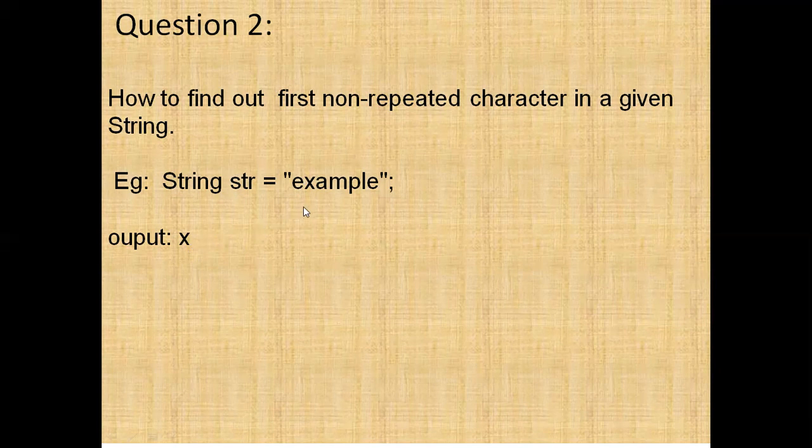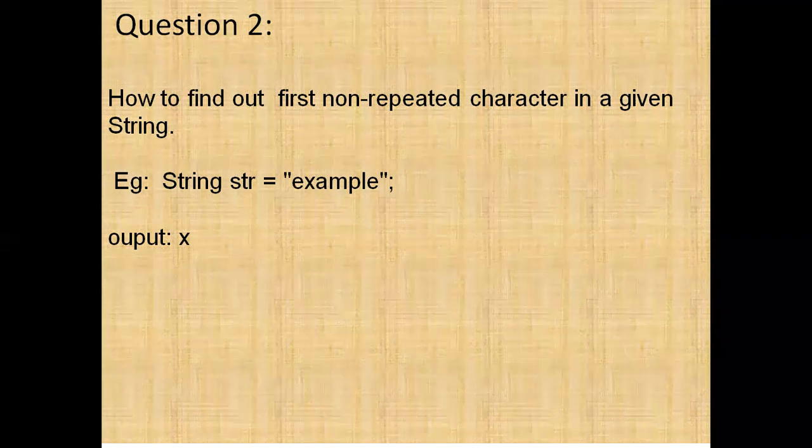And they asked for the first non-repeated character. If you take a, it is also non-repeated, but x is the first non-repeated character in the given string. They asked me how to write this program. I used one map, and by using the map I wrote the program. They asked me to write the program, so I opened the notepad and wrote it there.